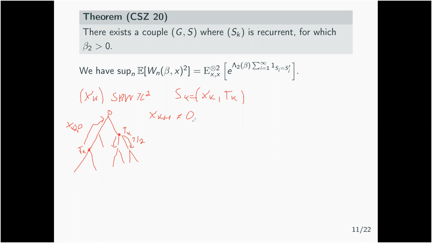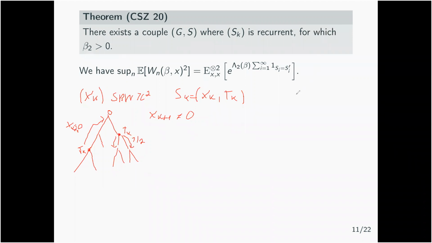So each time xk is 0, the tk jumps back to the root, and in particular the whole walk sk will be recurrent, because we know that xk is a simple random walk on Z^d, so it goes back to the origin infinitely many times.